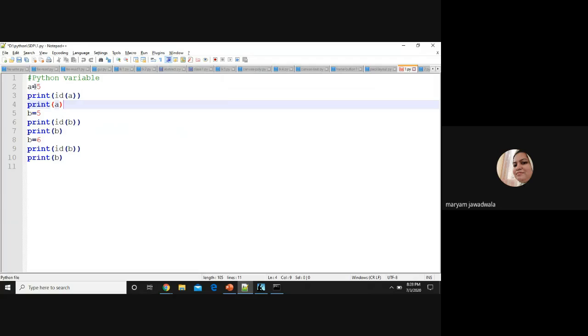In other programming languages, a equals 5 and b equals 5 means the value is the same, but the address will differ. But in Python the memory location will be the same because they point to the same object 5, and the value is again 5. Let's run this program here.